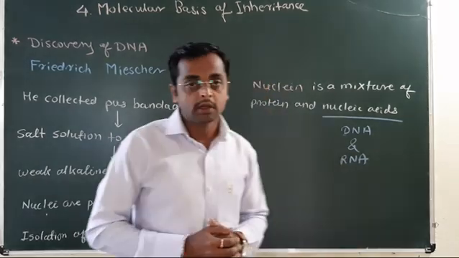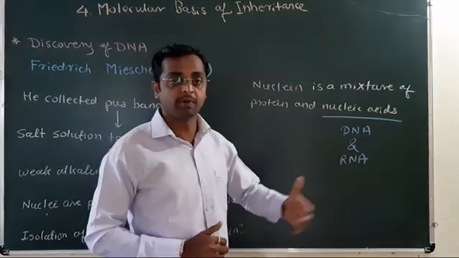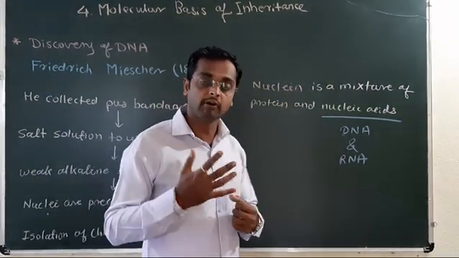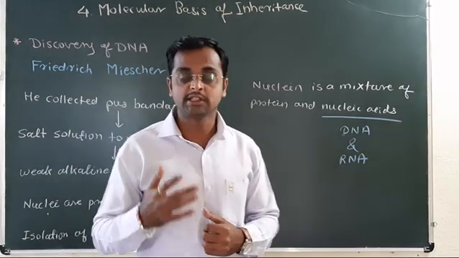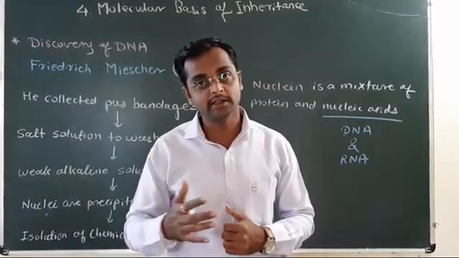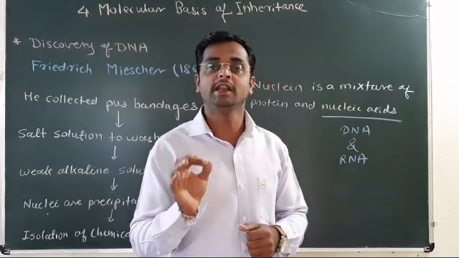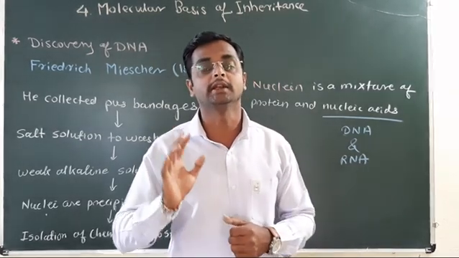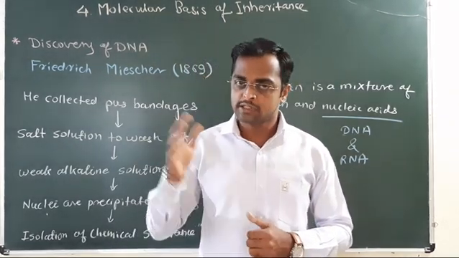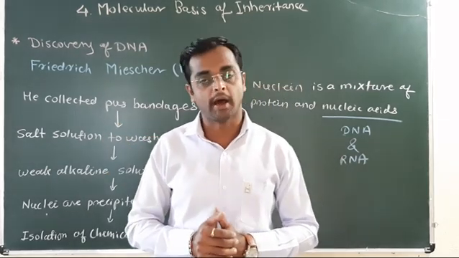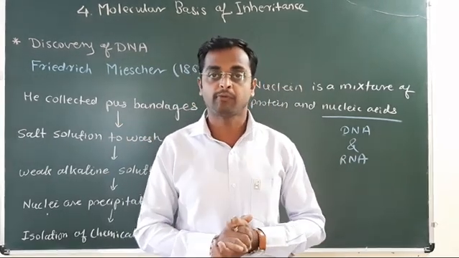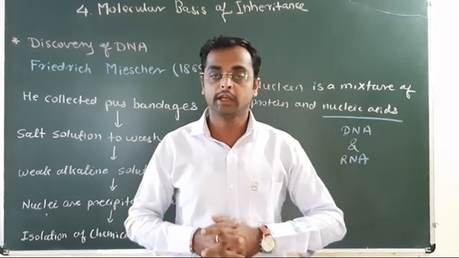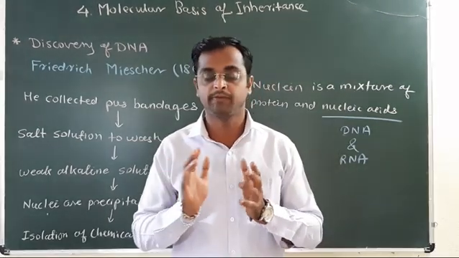But some scientists performed a series of experiments to discover whether the protein is responsible, whether the RNA is responsible, or the DNA is responsible for the inheritance and variation. The first experiment was performed by Frederick Griffith. It is a very popular experiment, Griffith's experiment.